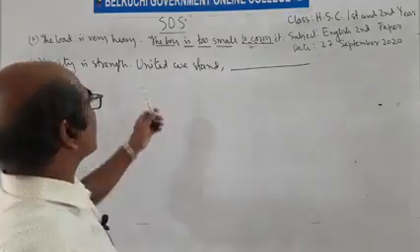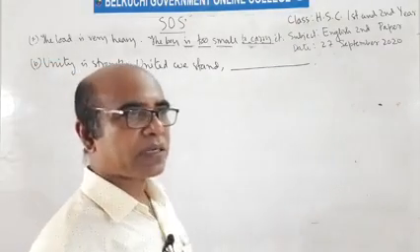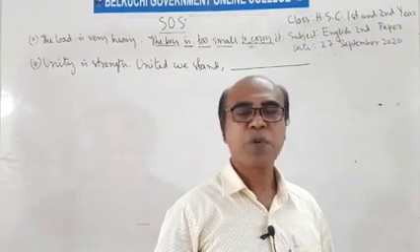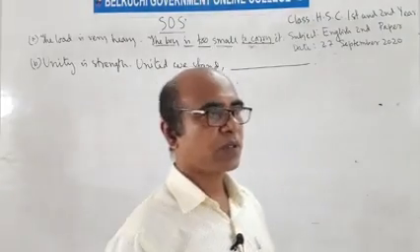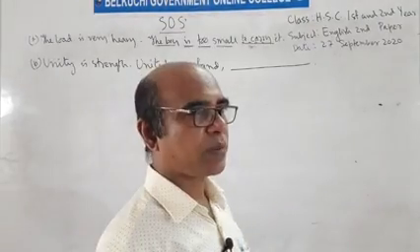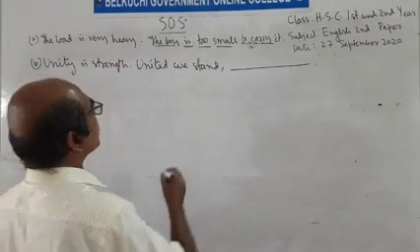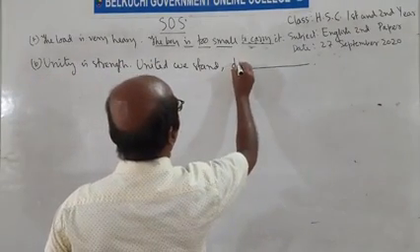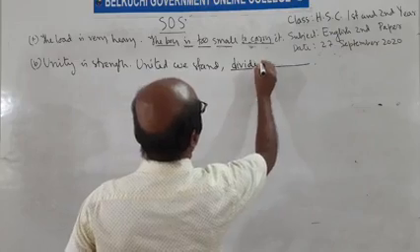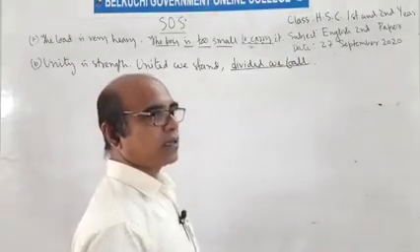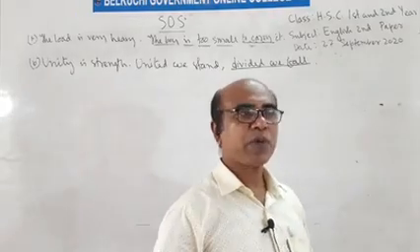Unity is strength, united we stand. It's a proverb, and for this chapter you will have to memorize some common proverbs, so that we can complete the proverbs. Unity is strength, united we stand. Here the proverb continues, divided we fall. It's a proverb, so we cannot change the proverb.